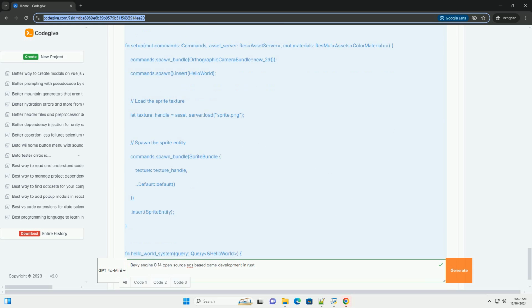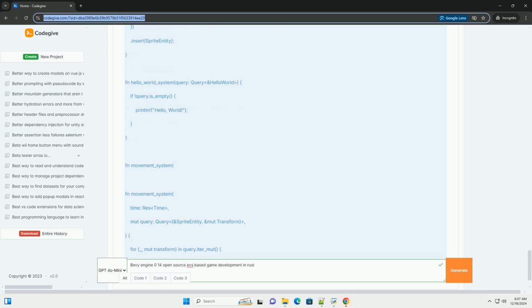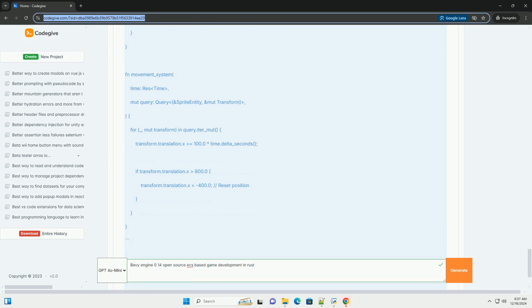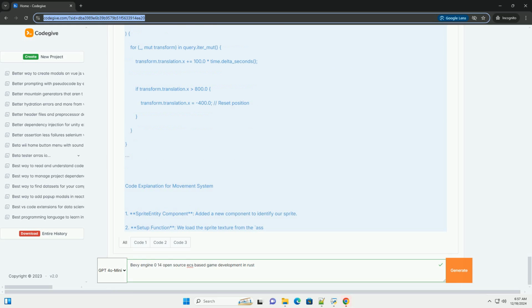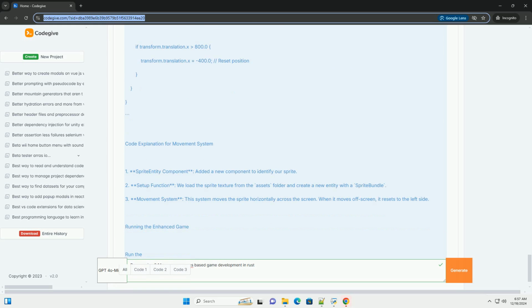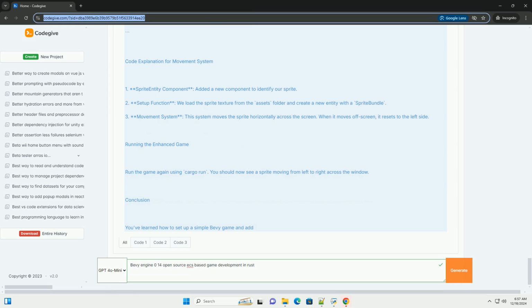2. Adding Bevy as a dependency. Open the Cargo.toml file in your project directory and add Bevy as a dependency. Dependencies: bevy = 0.14. Next, run cargo build to download and compile Bevy.